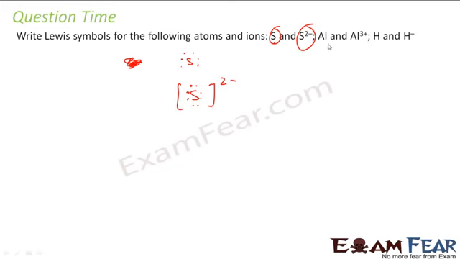Correct? Aluminium has 3 valence electrons. Aluminium plus 3 has no valence electron. Why? Because 3 are gone here. Right? Plus 3 means 3 electrons are gone. Hydrogen has 1 valence electron. Hydrogen minus 1 means 1 extra electron it has got, and it has a negative charge. Correct?